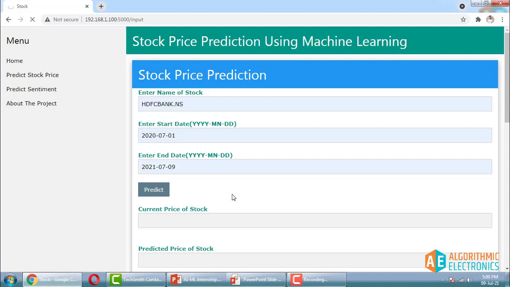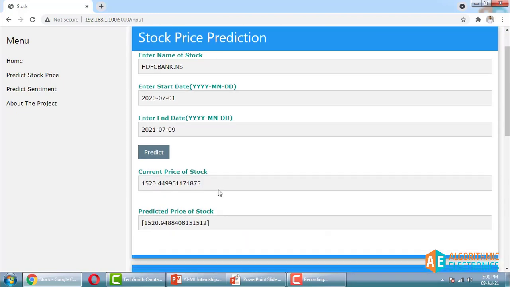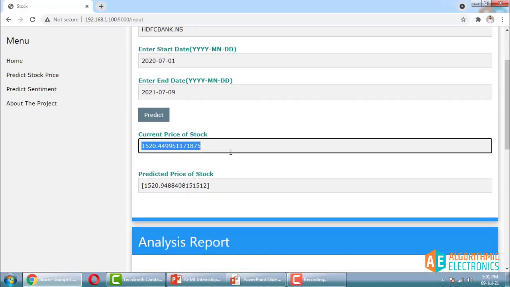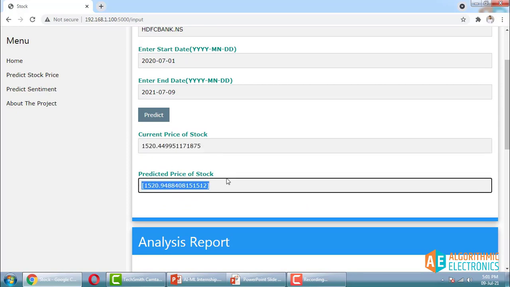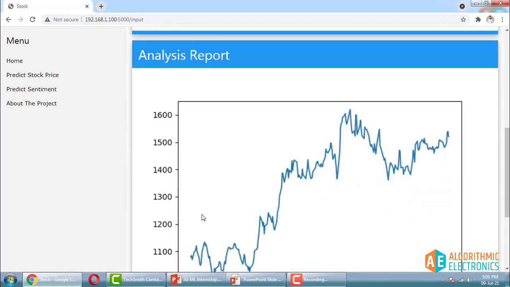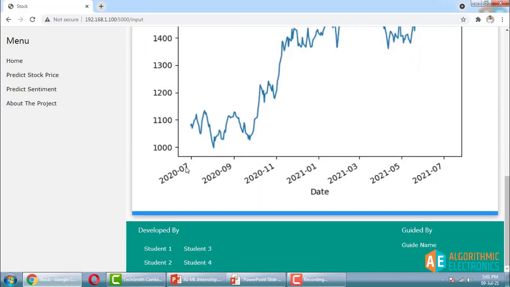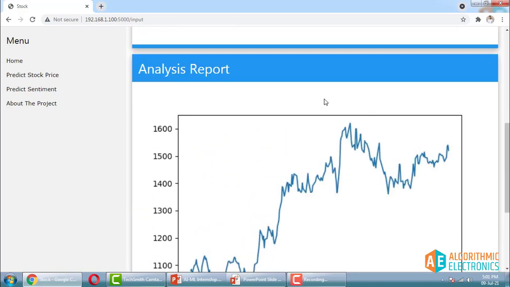Now basically what it will do is fetch the stock information, or the historic data, for this 1 year from 2020 to 2021 from Yahoo Finance. For that purpose we are using the yfinance API, and it will do ARIMA modeling for the regression analysis, and it will predict the future value of that stock. So this is the current price of the stock, and this is the price predicted for the next day using the ARIMA modeling or the regression analysis, and this is the graph which represents the stock price over time.